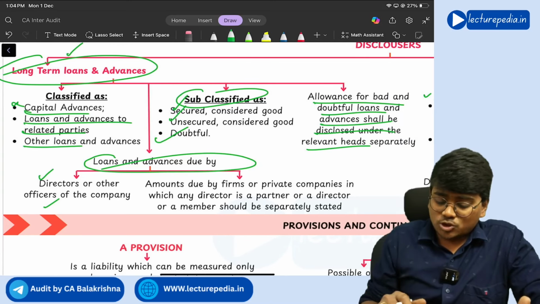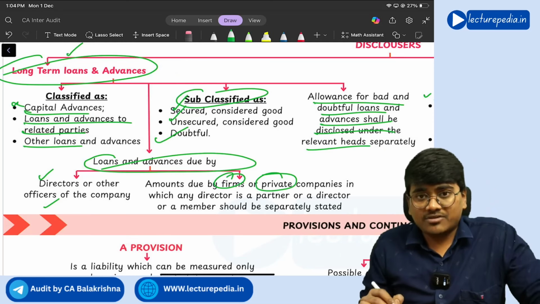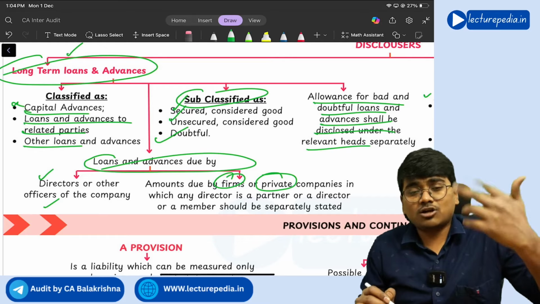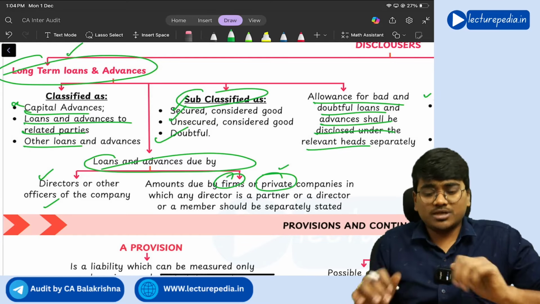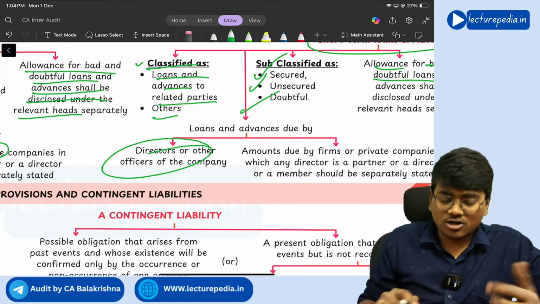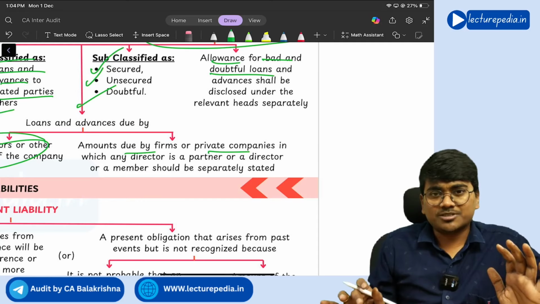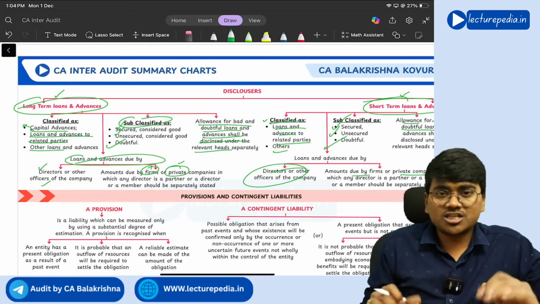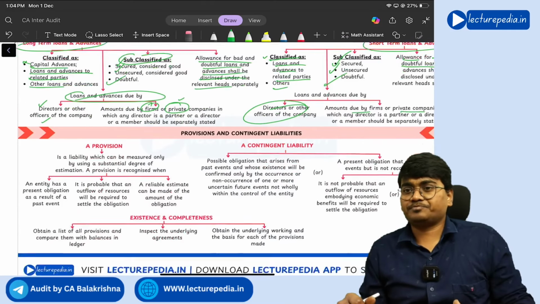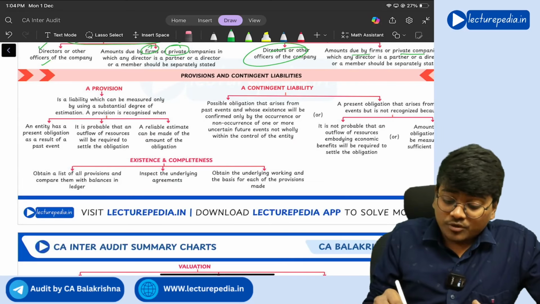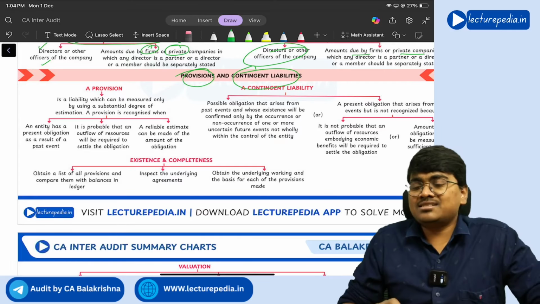And loans and advances due by any firm or private company in which a director is a partner or a member, or the director of that particular company, should be disclosed separately. Same here also: director, officer, firm and private company. Clear? So this disclosure with respect to loans and advances given is simple, right? Yeah. Next, provisions and contingent liabilities.